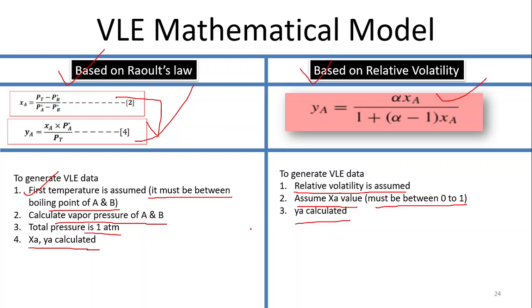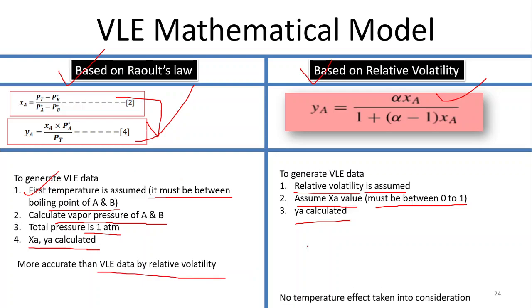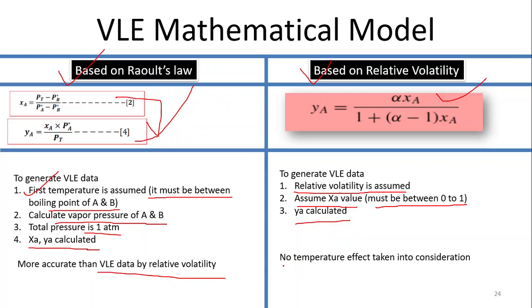So these are the comparison. If you look closely, you will see that the VLE data developed by Raoult's law has more accuracy compared to the relative volatility data, because in the relative volatility data no temperature effects are taken into consideration, and we know that with a change in temperature things will change. That's why we can say that the Raoult's law VLE data is more accurate compared to the VLE data developed by the relative volatility. So that is about the mathematical model.